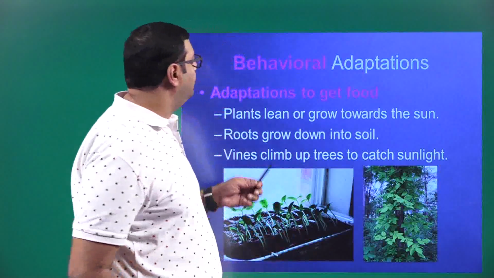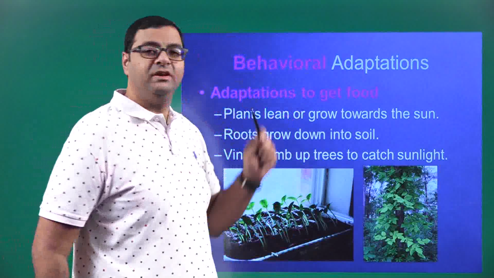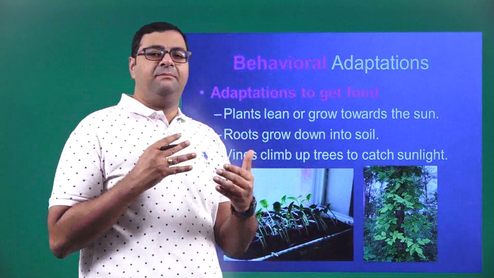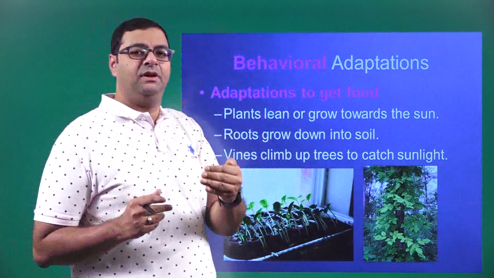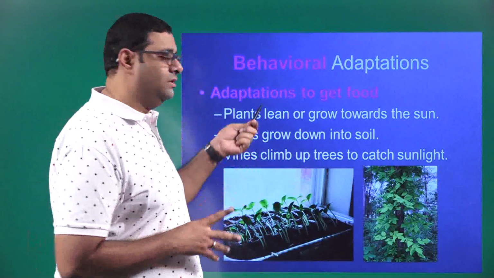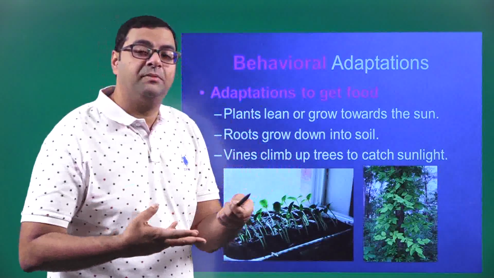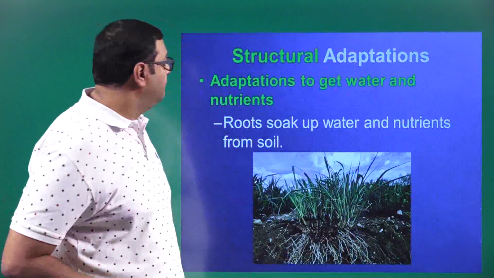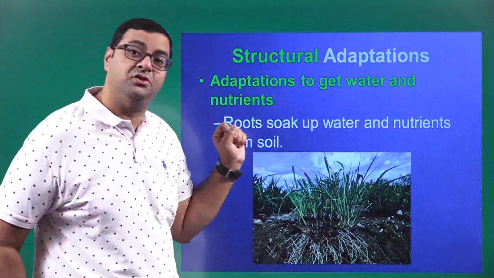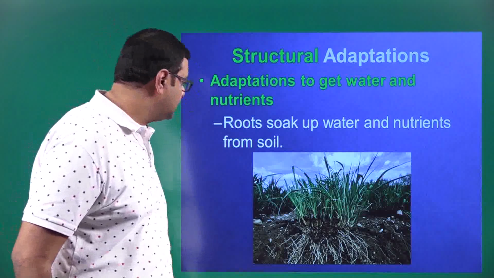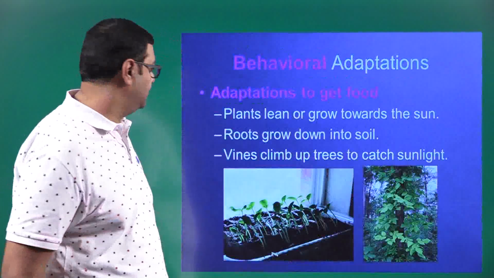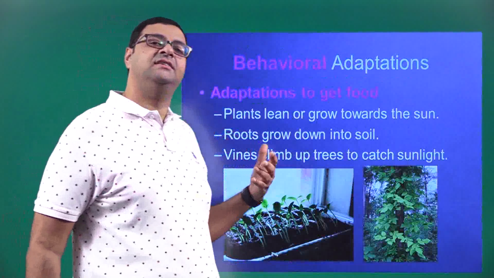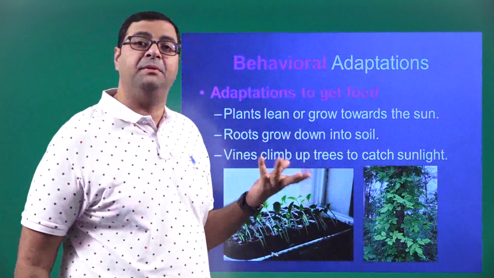Now, if you see behavioral adaptations. What I have done is I have given examples of structural adaptations and behavioral adaptations to get food. Then we'll see the next property, that is structural adaptations and behavioral adaptations with respect to water and nutrients. That is how I have divided this particular session. Structural adaptations we have seen: stem and the leaf to prepare food.